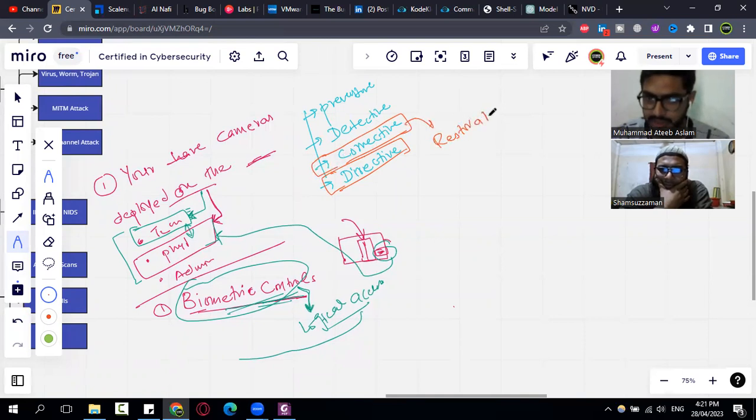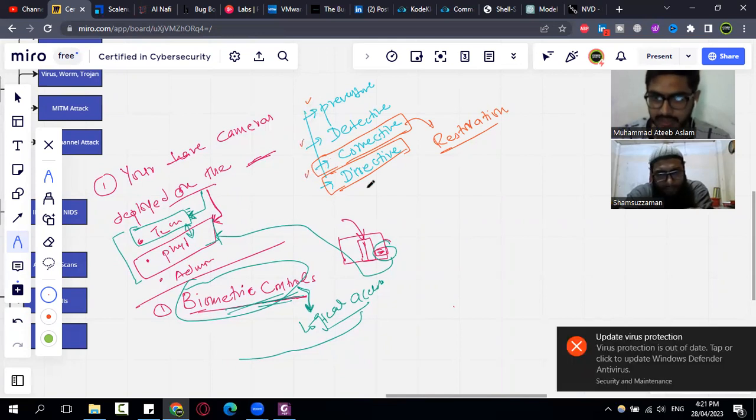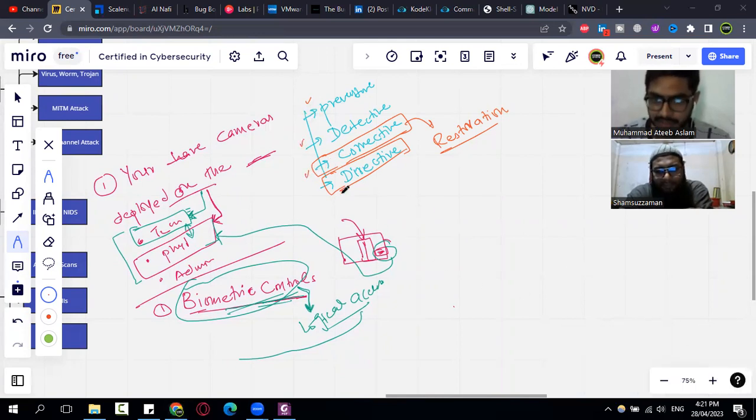Now, based on the question, a control may be a preventive control, or it may fall under detective control, or it may fall under corrective control. That depends on the question, just like we did in this case. For example, if we take the example of cameras, if the question says that an organization deployed cameras to detect any suspicious person or activity, then what category? It's detective. Yes, exactly. That is detective control.